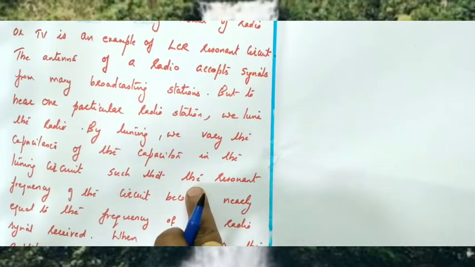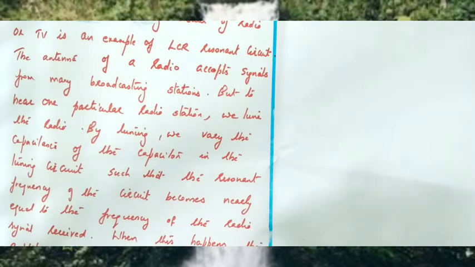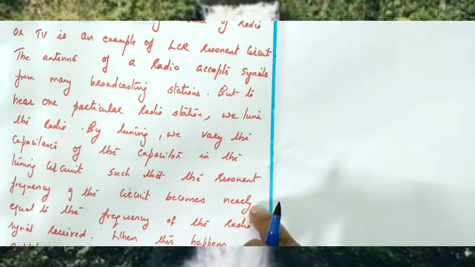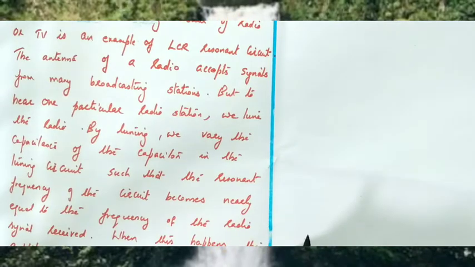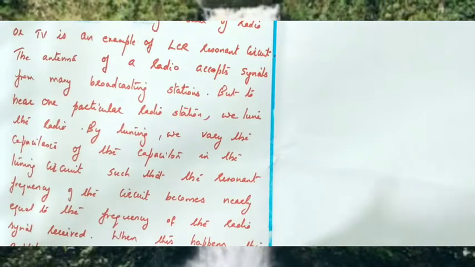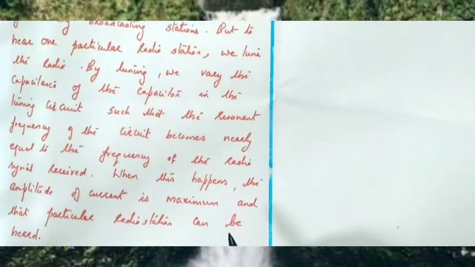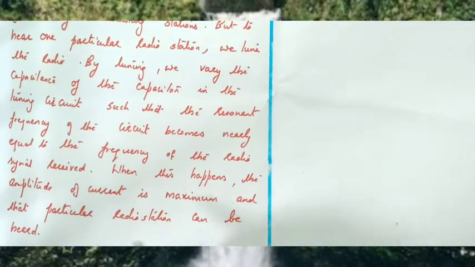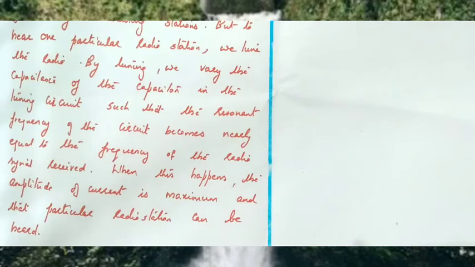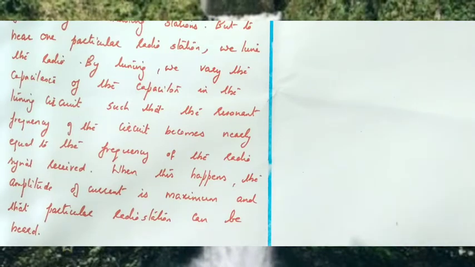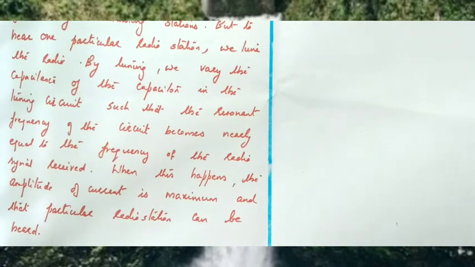So here the resonant frequency becomes nearly equal to any one frequency of the signal received by the antenna. Now the resonance condition is satisfied and hence the current is maximum. When this happens, the amplitude of current is maximum and that particular station can be heard. So this is the application of the LCR resonant circuit.